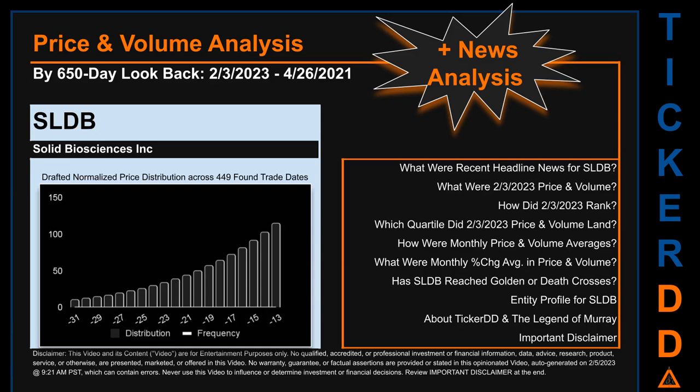Looking back 650 calendar days from Friday, February 3, 2023 to Monday, April 26, 2021, we found 449 applicable trade dates for use in our analysis. The chart shown on this page is our initial attempt at studying the price for SLDB after dynamically normalizing price distribution across those discovered trade dates. The bar chart is the generated distribution and the overlaid line graph, if it is generated, is the frequency of the prices on the x-axis. We will enhance this look through as our AI model progresses in the next iteration.